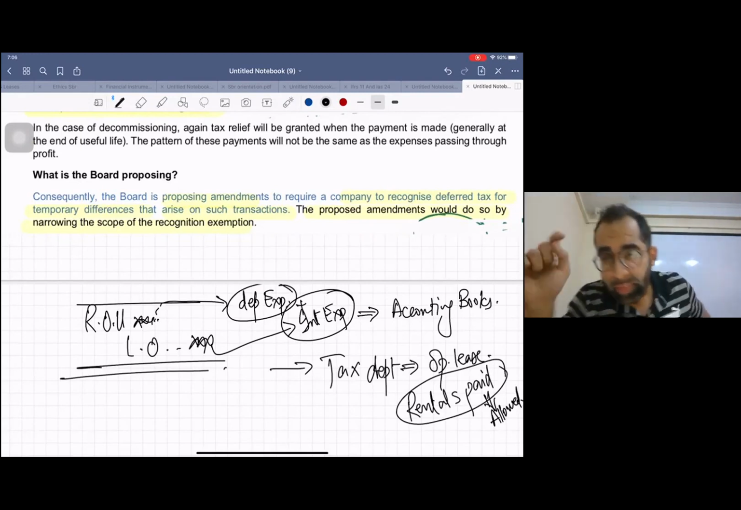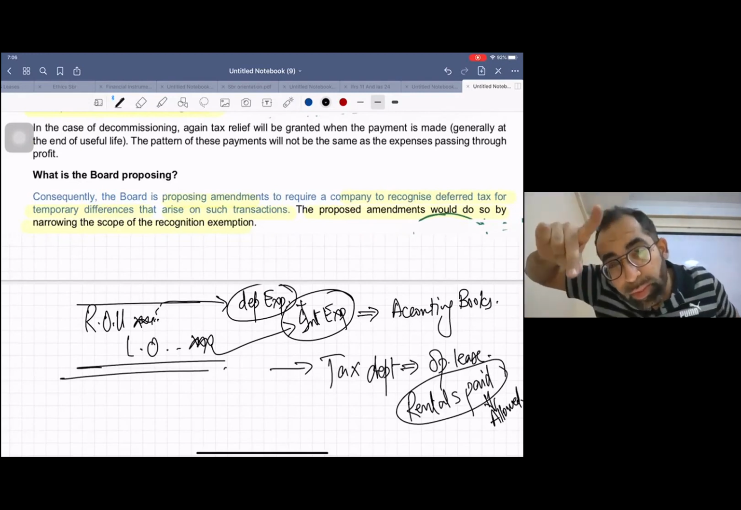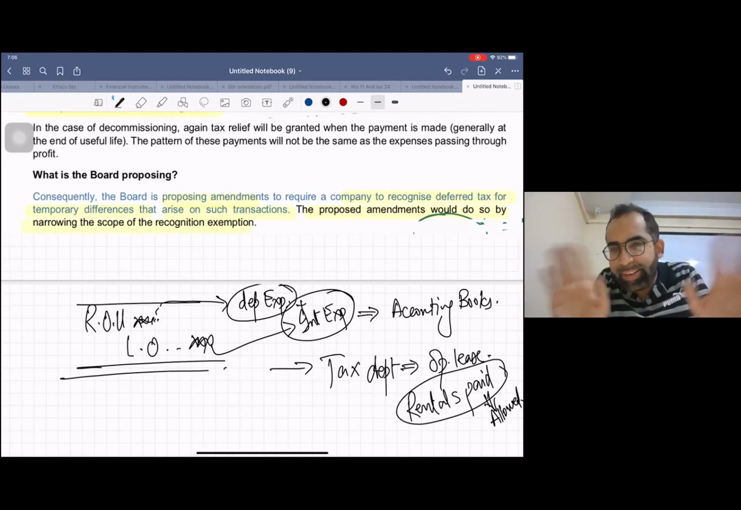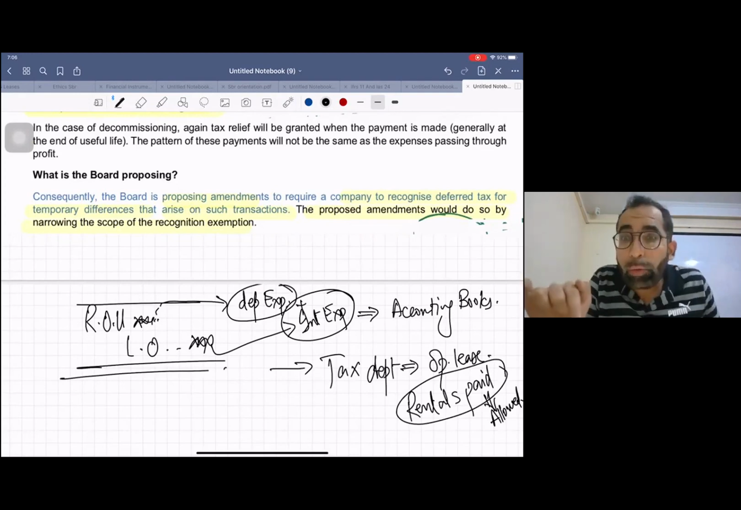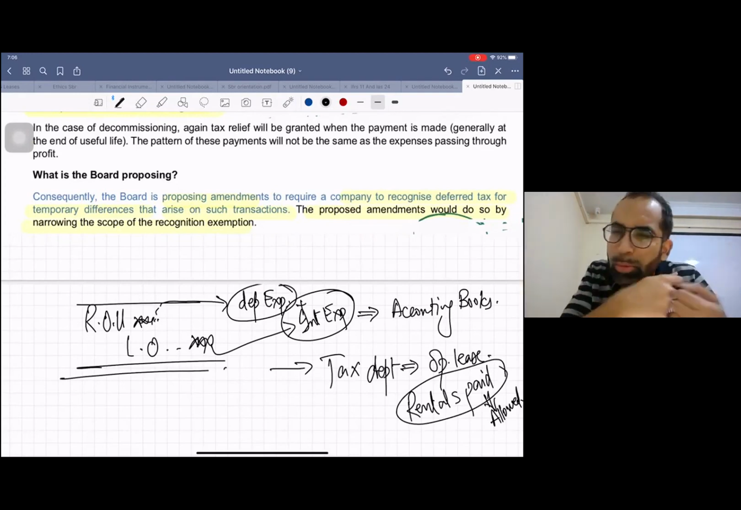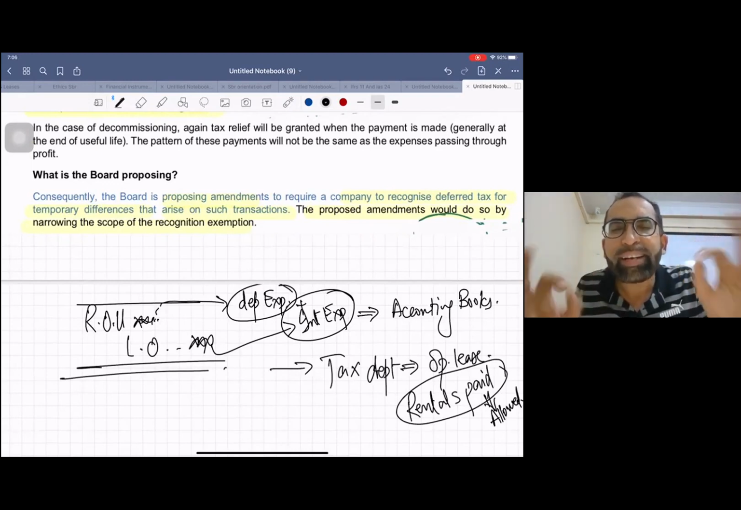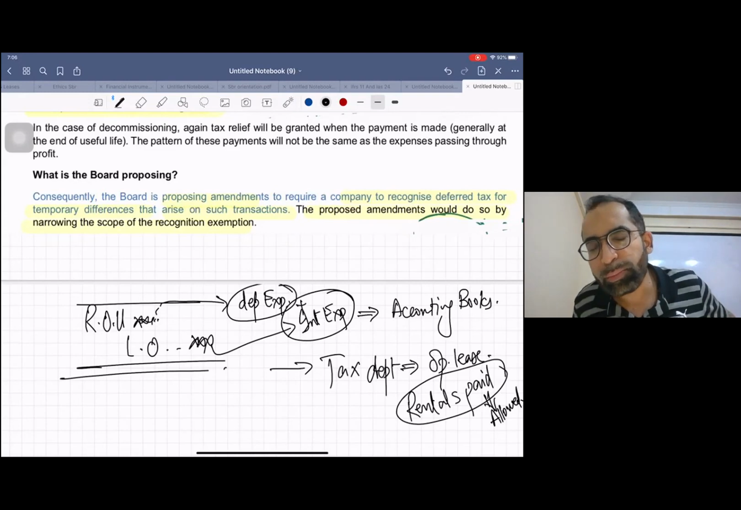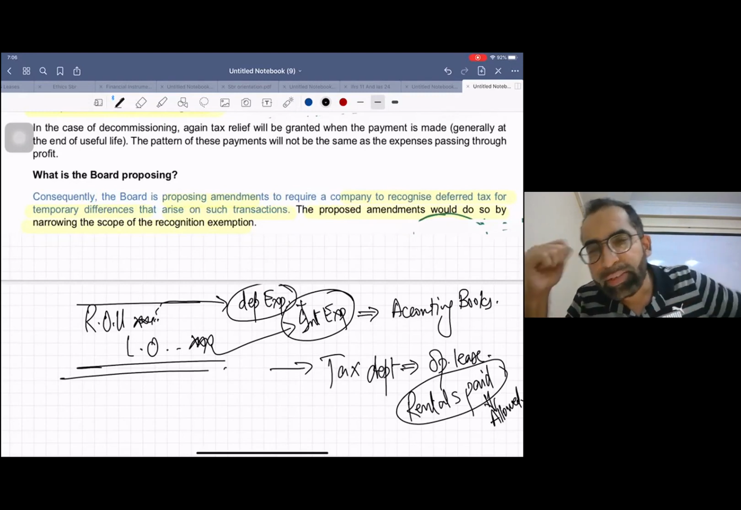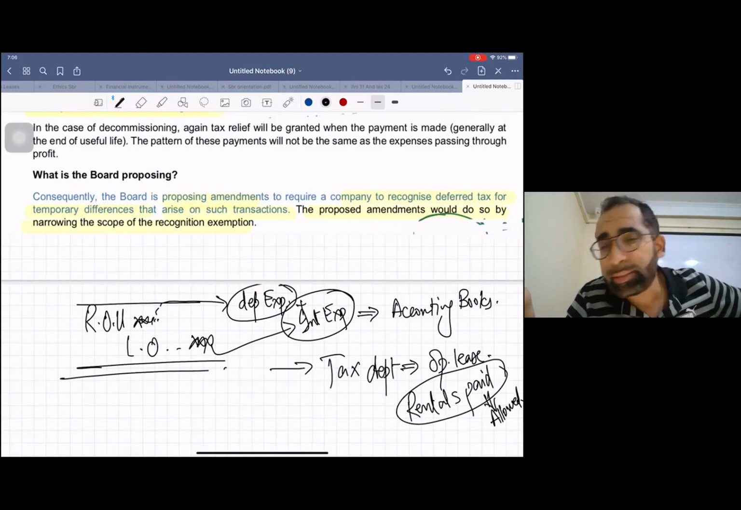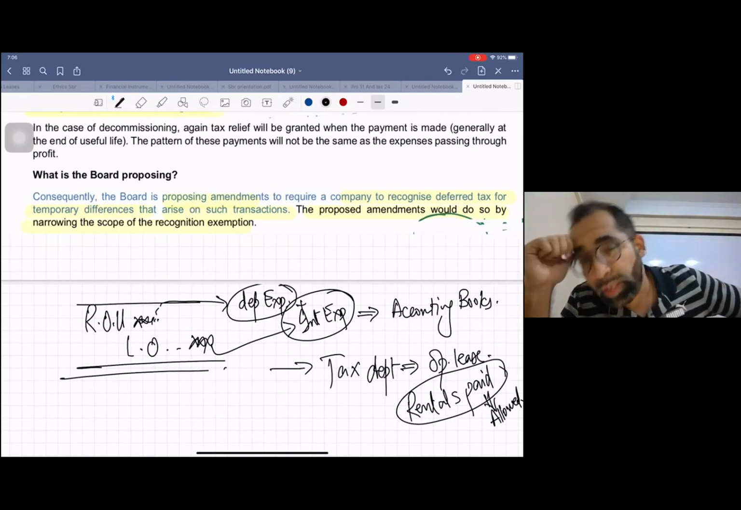In the accounting world, we are booking depreciation expense plus interest. But when we go to the tax department, they say we don't allow any depreciation or interest. But yes, we'll allow you whenever you pay the rentals. We will allow you complete rentals. So my dear students, just think over it. There is a temporary difference because in the accounting books the amount is different, and also the time is different. How can the time be different?